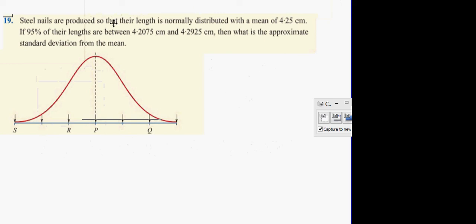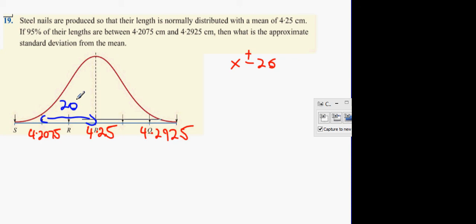Next, nails are produced so that their length is normally distributed. Once again, that word normally distributed means the 68%, 95% and 99.7% are in play, with a mean of 4.25. So the mean of 4.25 is dead center. 95% is plus or minus 2 standard deviations. So 2 standard deviations down is going to be 4.2075, and 2 standard deviations up is going to be 4.2925.